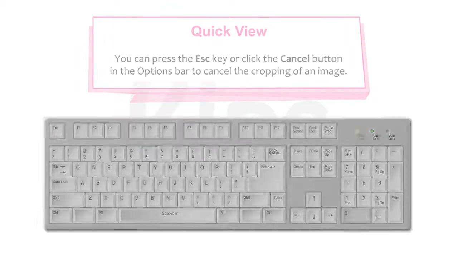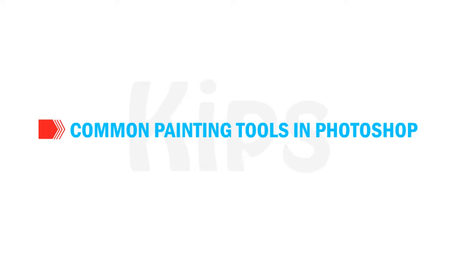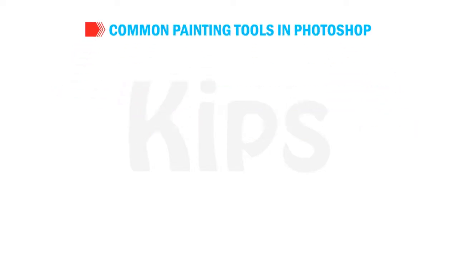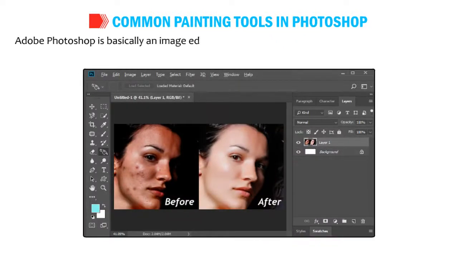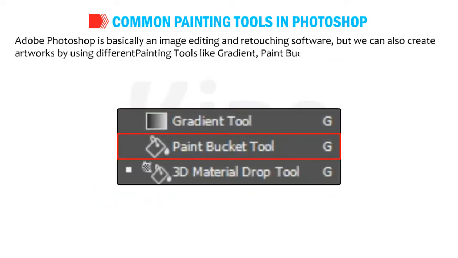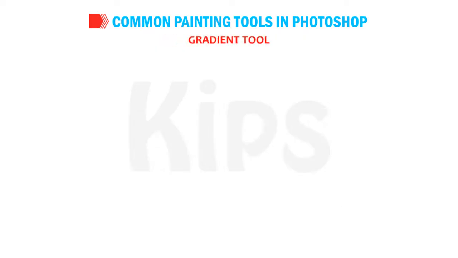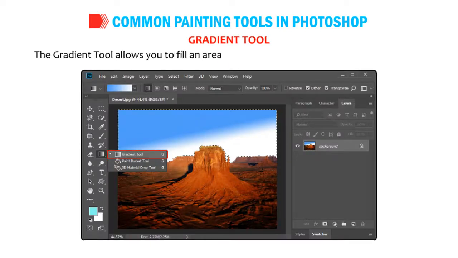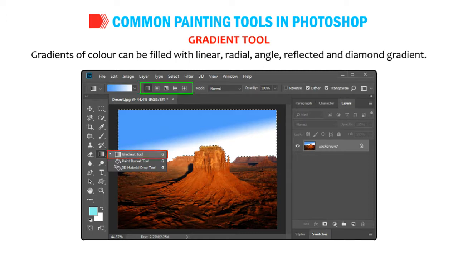Alright, let us discuss some common painting tools in Photoshop. Adobe Photoshop is basically an image editing and retouching software, but we can also create artworks by using different painting tools like gradient, paint bucket, 3D material drop tools, etc. Gradient tool. The gradient tool allows you to fill an area with a range of colors in a specified pattern. It creates a blend of two or more colors. Gradients of color can be filled with linear, radial, angle, reflected, and diamond gradient.